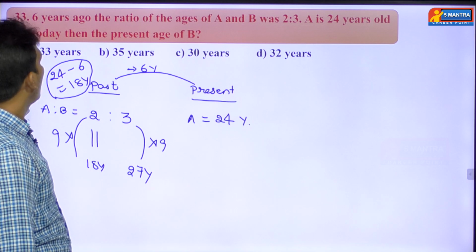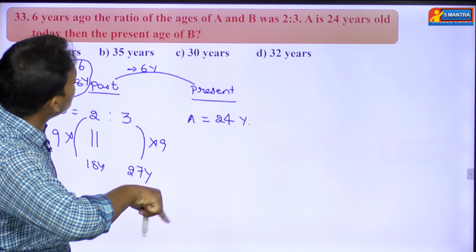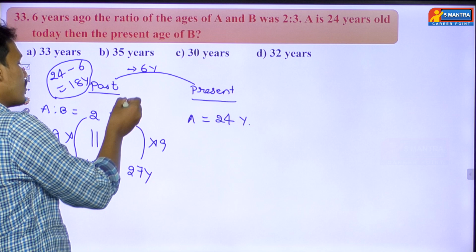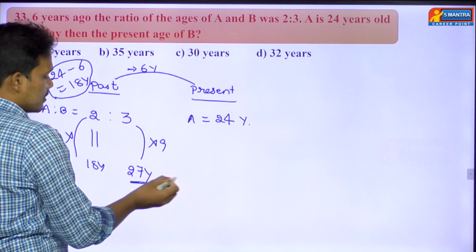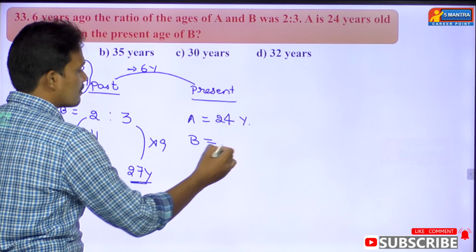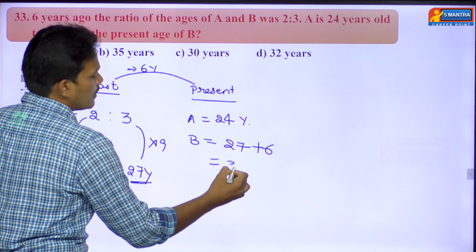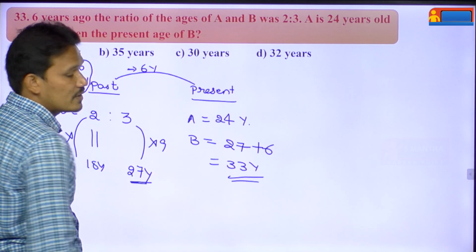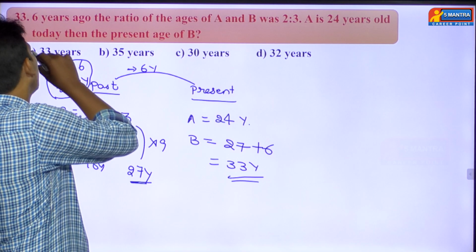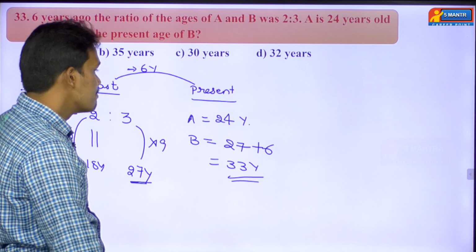Then today, see here, A is 24 years old today. Here 6 years back we found the age of B, that is 27 years, and the question is asking the age of B at present. So 6 years back it is 27, then what about the present? 27 plus 6, so that value will become how many years? 33 years, okay. Then option A is the right answer. Option A will be the right answer, okay.